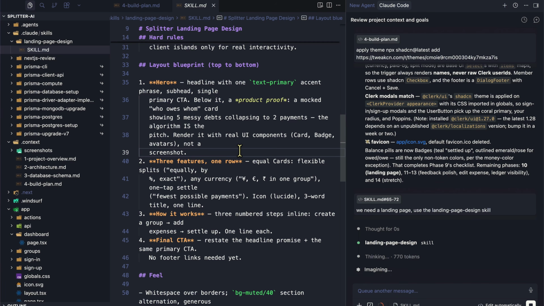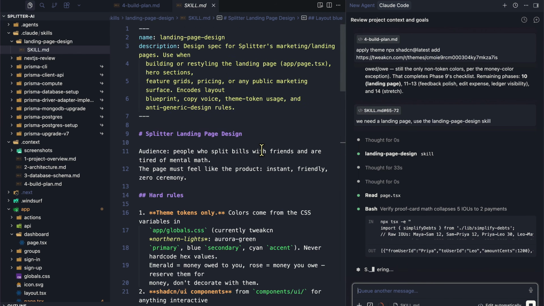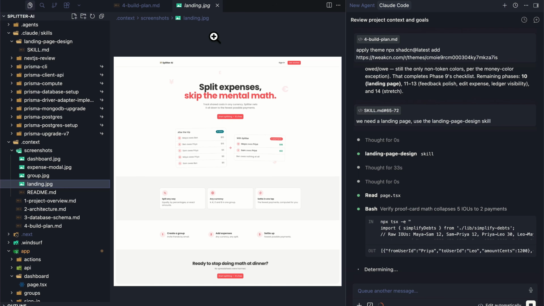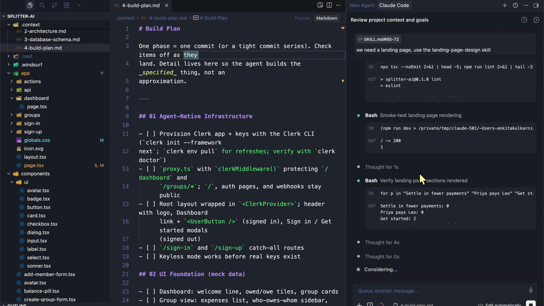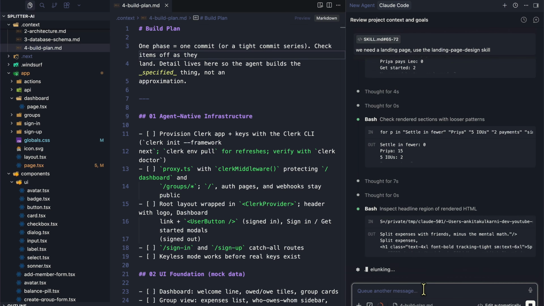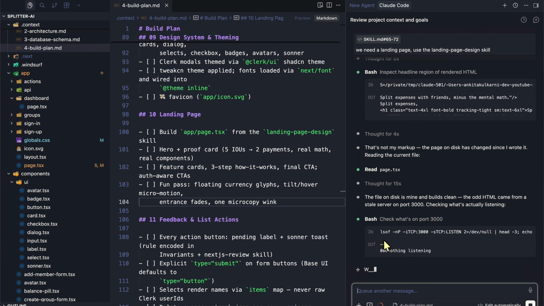Again, it's all about making sure your prompts, your instructions and skills are defined correctly so that your application looks exactly how you would want. And because it already has the screenshots, it is going to pick up the screenshots from landing, which is right here. It has the header. All right, and it's basically smoke testing the landing page just to make sure it all matches. Just say yes. If you go to the build plan, this is the instruction, right? Build a page using the skill: hero, improved card, feature cards, 3-step how it works, final CTA, fun pass, right? So let's just say yes.